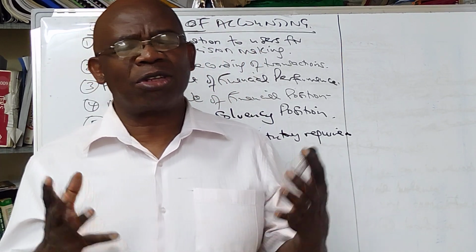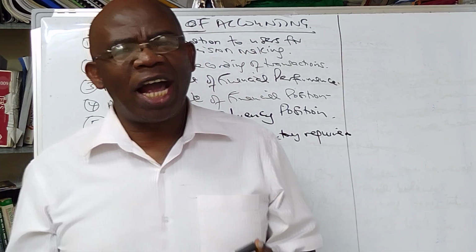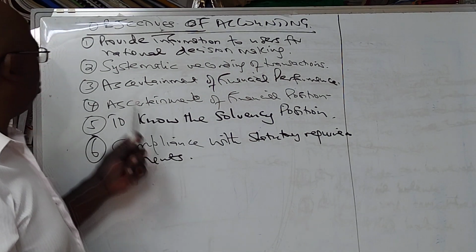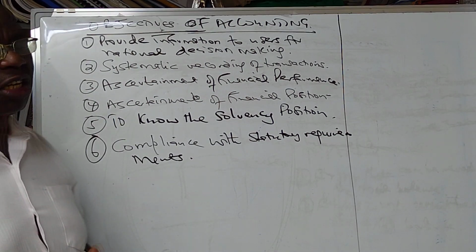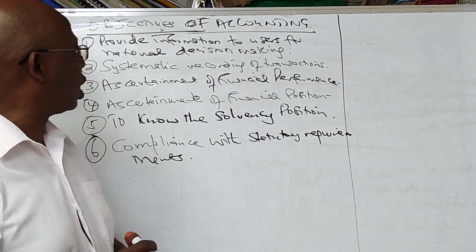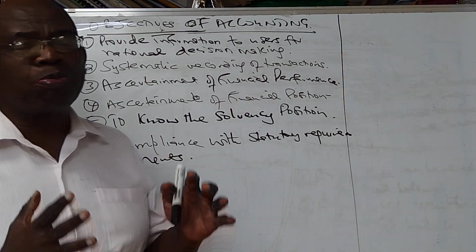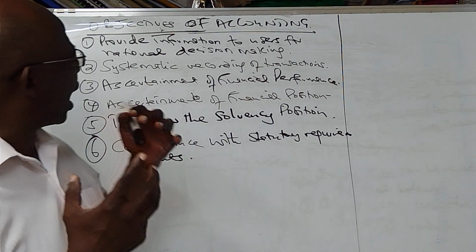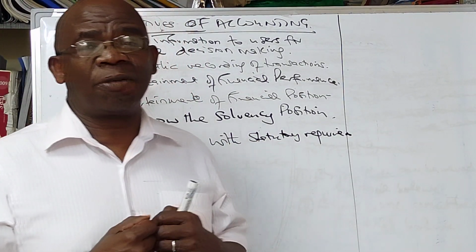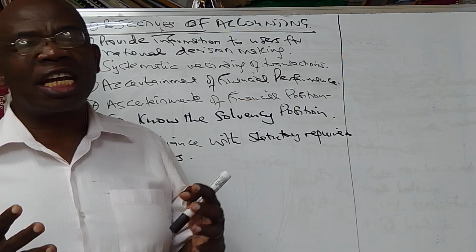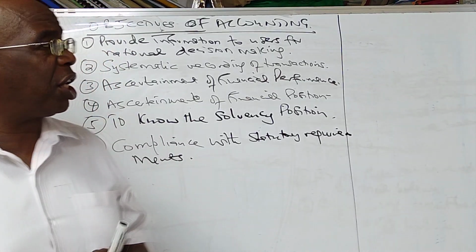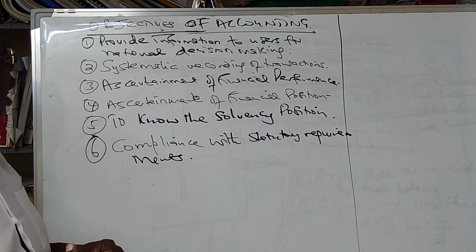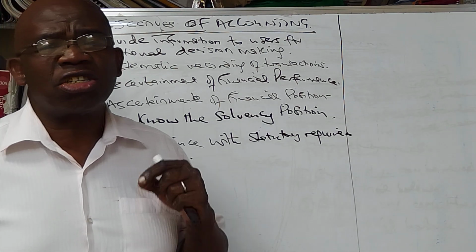We want to study the objectives of accounting. Why do we do accounting? We do accounting to achieve these six objectives. The first one is to provide information to users of accounting information so that they can make informed decisions. Number one is to provide information to users for rational decision making.